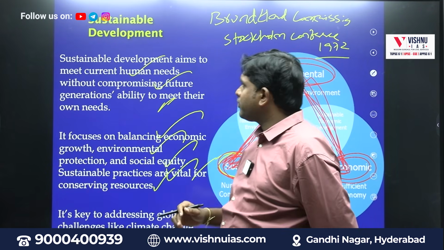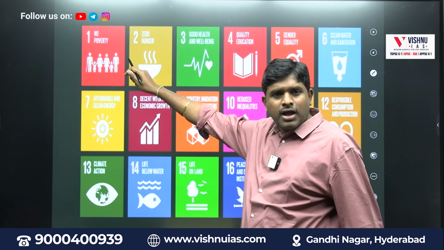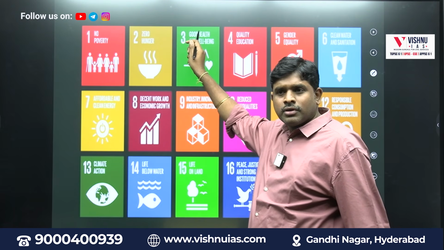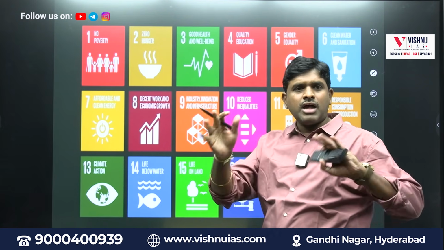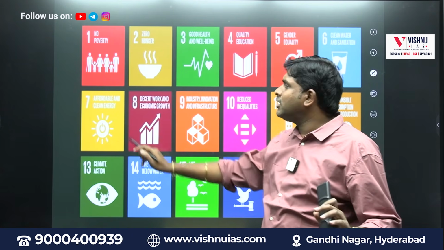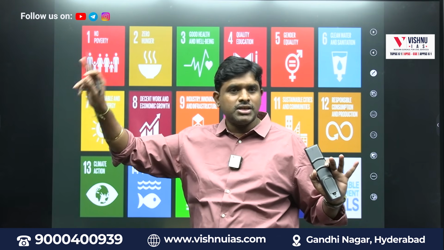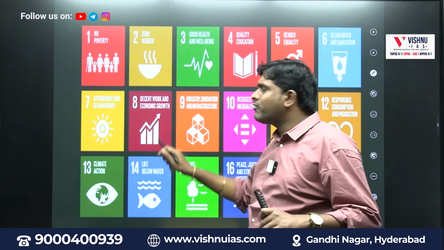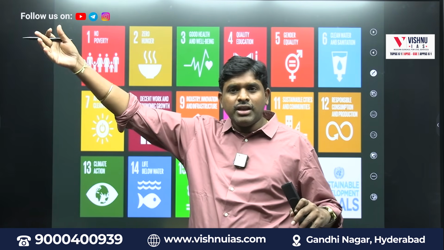See like this. First one is what? Poverty. Second is what? Hunger. Third is what? Health. Fourth is what? Education. Fifth is what? Equality. Fifth and 10th are a half of equality. 6 o'clock, clean water and sanitation. 7 o'clock, geyser, affordable and clean energy, meaning renewable energy. We do our bath at 7 o'clock. Then 8 o'clock, where will we go? To work. Decent work and economic growth.